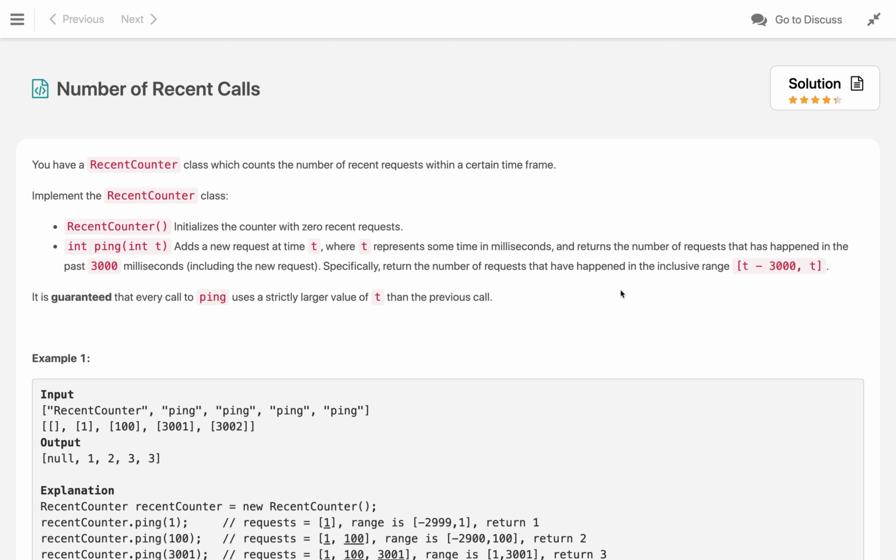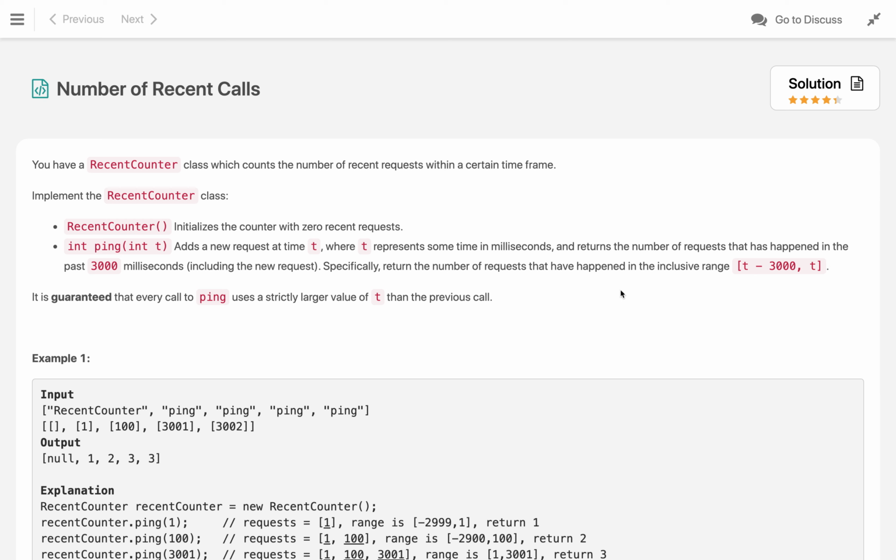Today is day 1 of the October challenge and the problem is Number of Recent Calls. You have a RecentCounter class which counts the number of recent requests within a certain time frame. Implement the RecentCounter class which has one constructor that will initialize the counter with 0 recent requests, and a method int ping(int t) that adds a new request at time t,